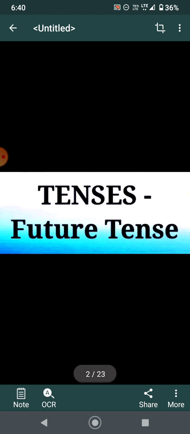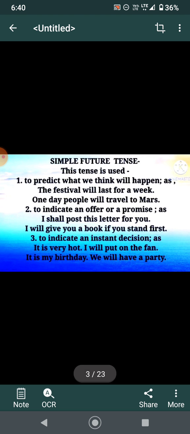What is future? Future means time to come. All of us know, it's very simple. Rules are very simple, we will just read them. Simple future tense is used to predict what we think will happen. When we think something is going to happen, it is future. For example, the festival will last for a week. One day people will travel to Mars.